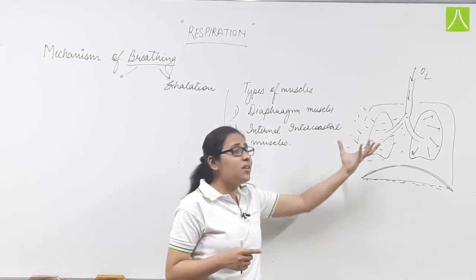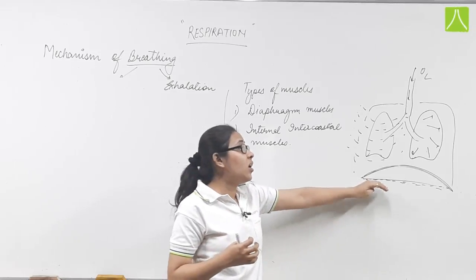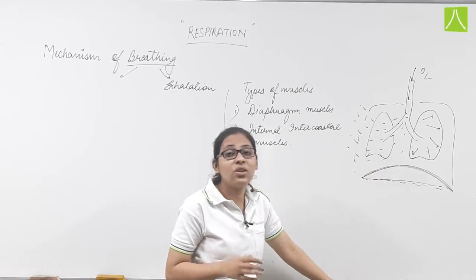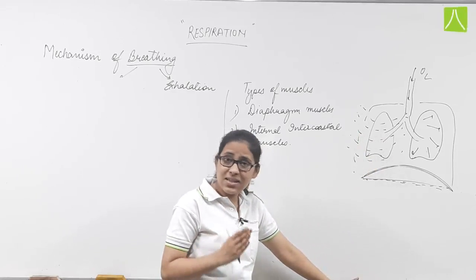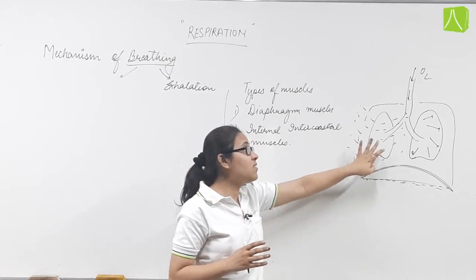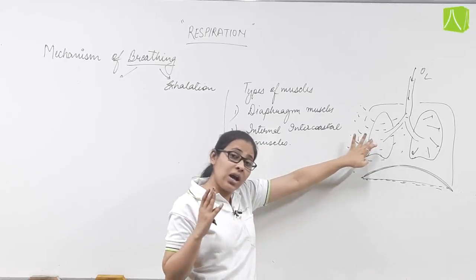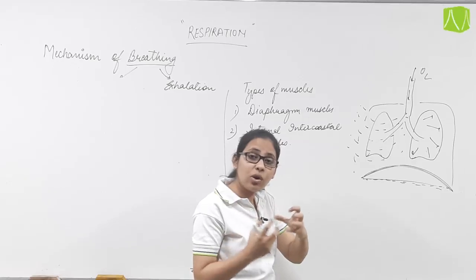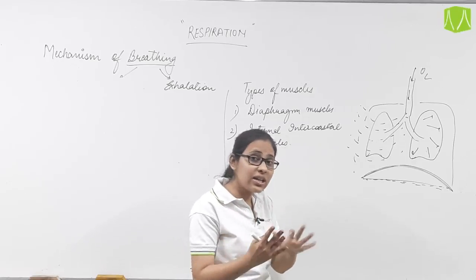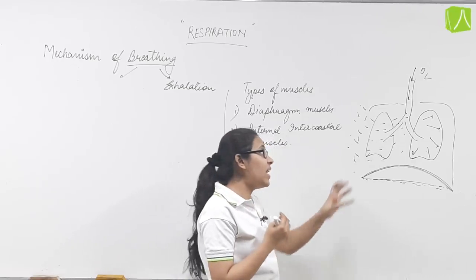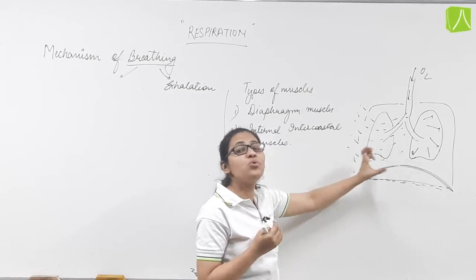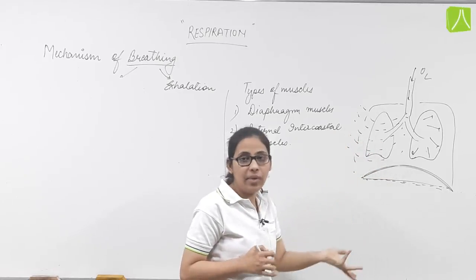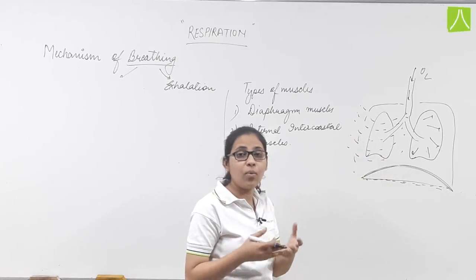And because the ribs are moving inward and the diaphragm again becomes dome shaped, the volume of the thoracic region is again decreased. Since the volume is decreased, the lungs which were expanded in inhalation will again contract. Since the lungs contract, the pressure inside the lungs will increase, and hence it pushes the air from the lungs to outside the environment, outside the body of the individual.